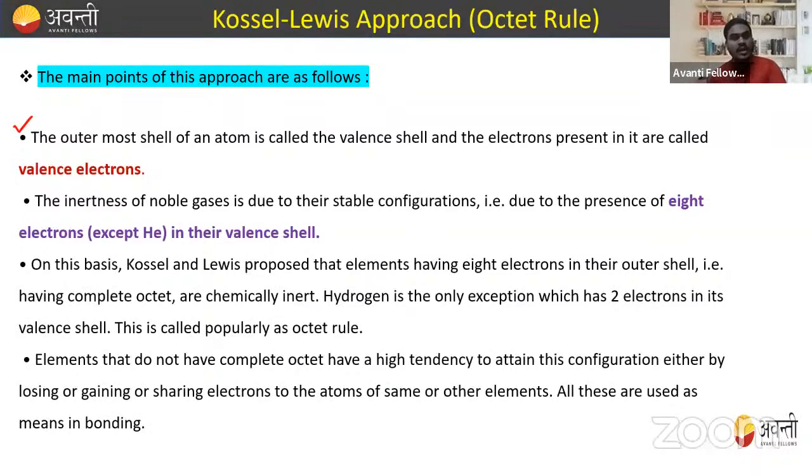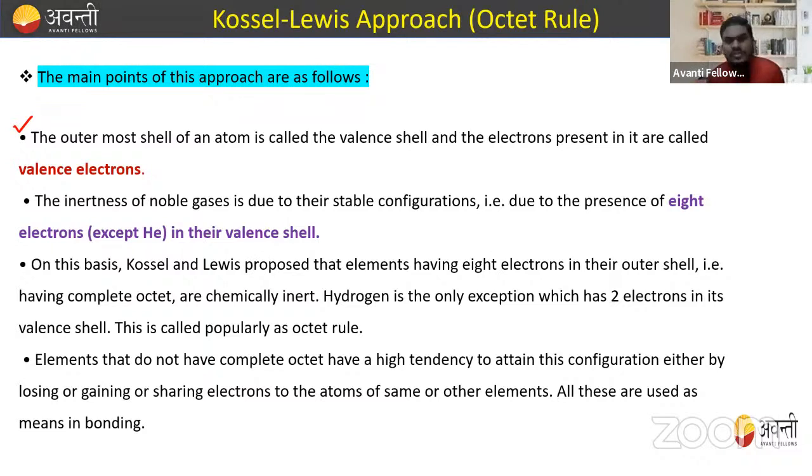Now, the inertness of noble gases is due to their stable configuration, right? We know that group 18 elements, the noble gases, are inert. Why are they inert? They are inert because they possess a stable electronic configuration due to the presence of 8 electrons, except helium, which has 2 electrons, so it is a duplet, not an octet, right?